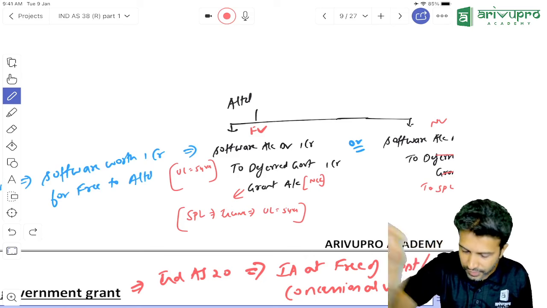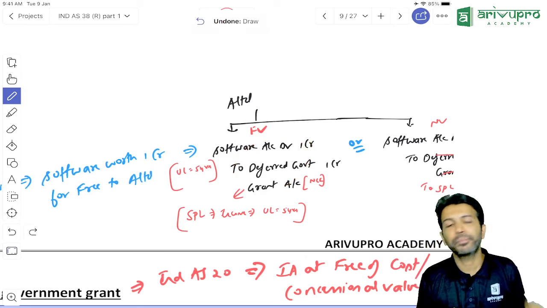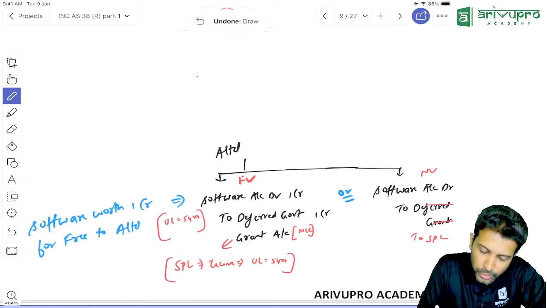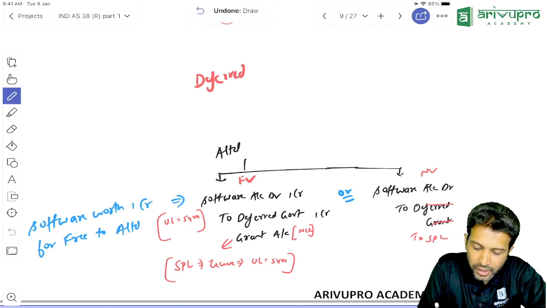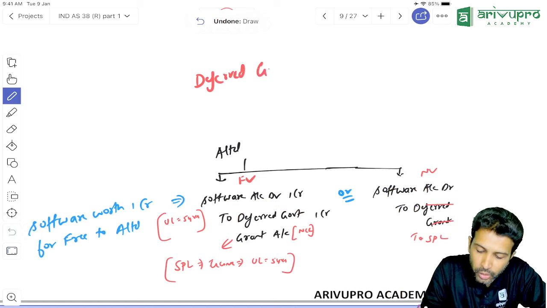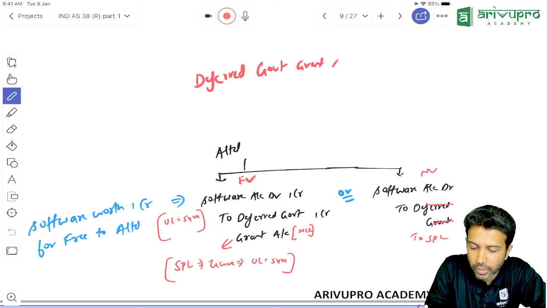So when you receive the grant, you pass this journal entry, and at the end of each year, from the deferred government grant account, you transfer it to SPL. So what will the transfer entry be? Here you have credited deferred government grant. To transfer it to SPL, what entry will you pass? Deferred government grant account debit to SPL.